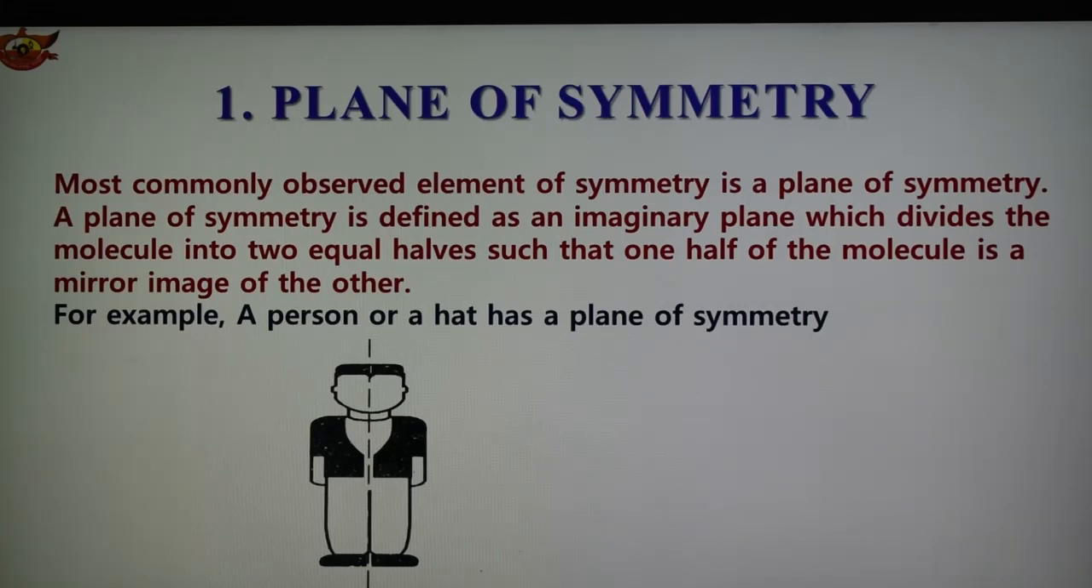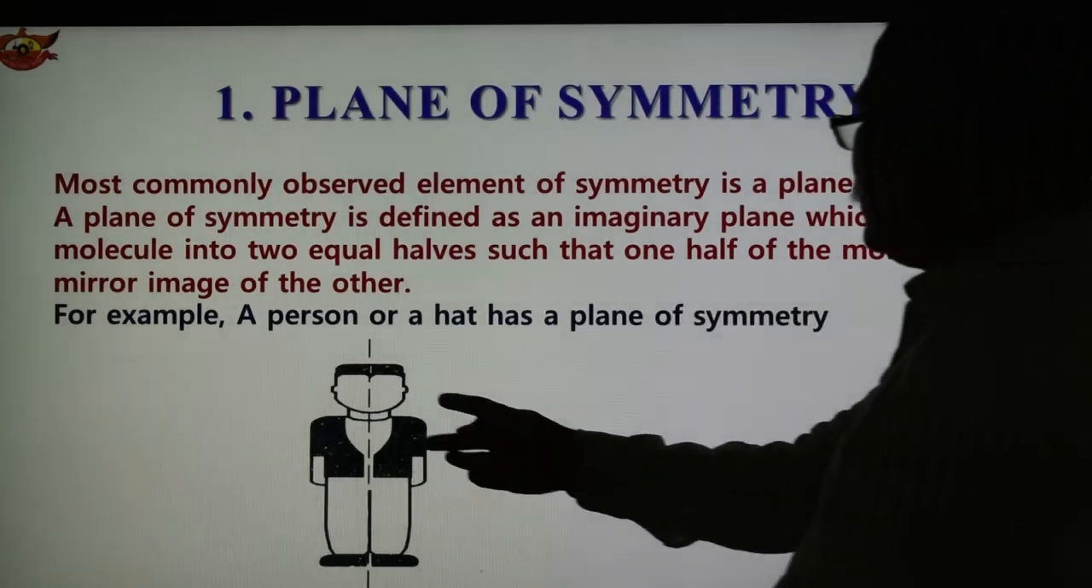So what is the plane of symmetry? It is observed that the most commonly used element of symmetry is the plane of symmetry. It is defined as a plane which divides the molecule into two identical parts, one of which appears to be a mirror image of the other half. Then it is known as the plane of symmetry. For example, a person or a hat has a plane of symmetry, as shown here.